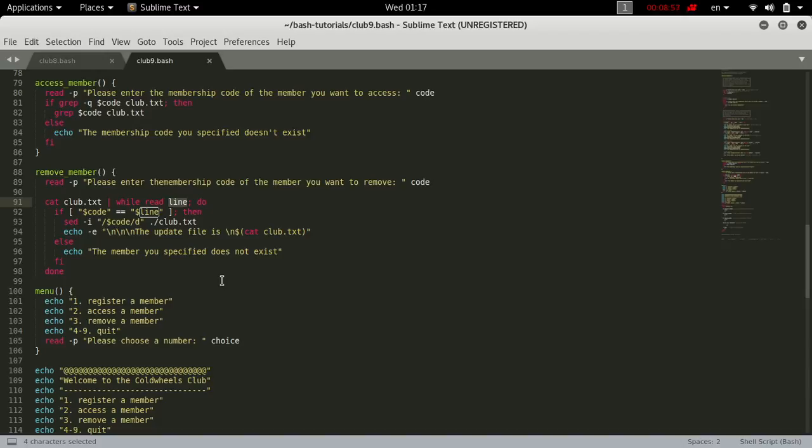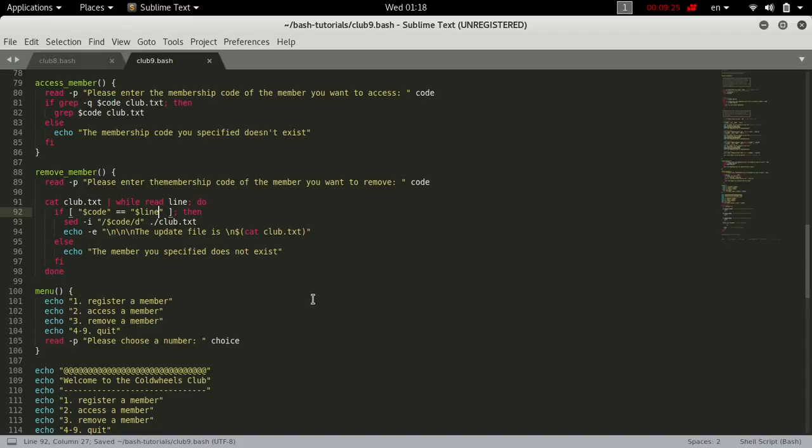That's why we said while read line here, just for clarifying the code. It really can be any other variable name, for example text, and here we say while read text, and $code equals $text. It really can be any variable name, but line is just for clarification and reminding the reader of the code that it reads line by line.